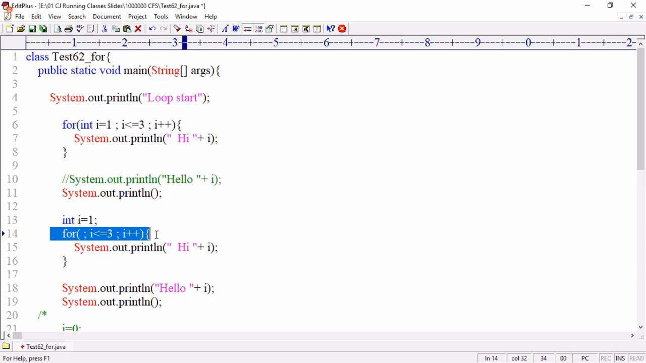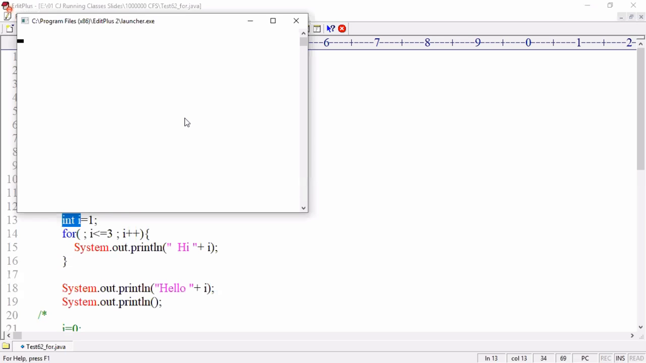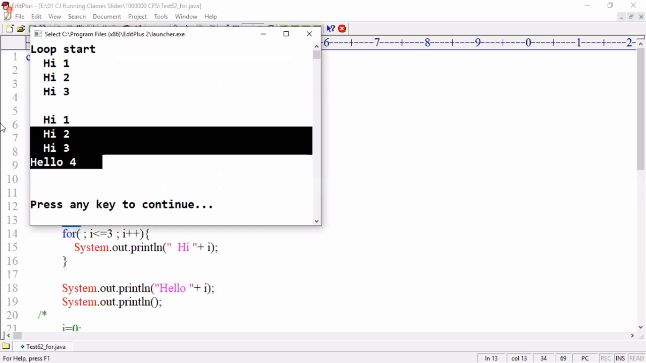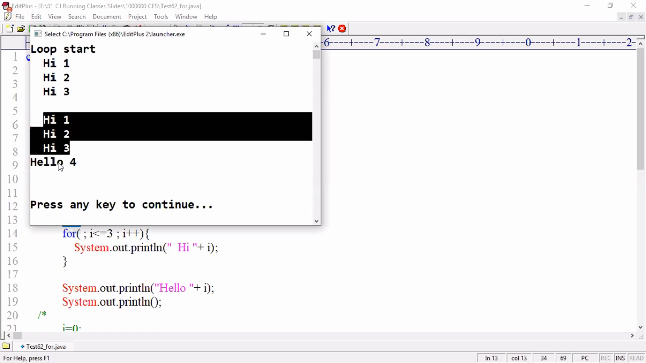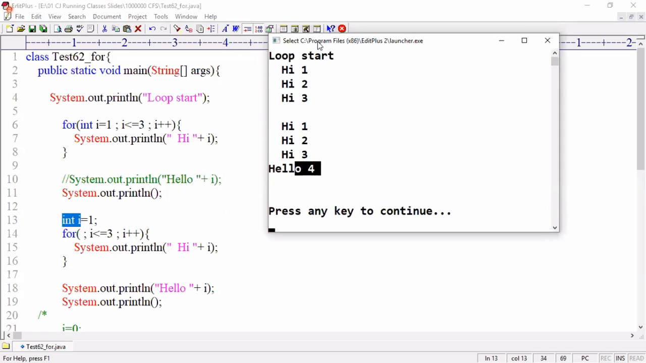In the for loop, all three expressions are optional. Remember it. Now I'm ignoring the variable declaration and using the variable which is declared outside. It's allowed. i <= 3, i++. How many times is i displayed? The same 3 times. After the for loop, am I allowed to use i? Yes, because the i variable memory is there. It's allowed. Compile and run. Hi 1, 2, 3. Look at that, hello 4, after the for loop.